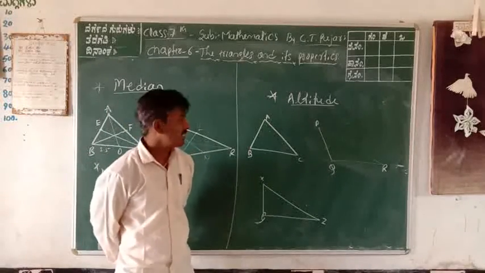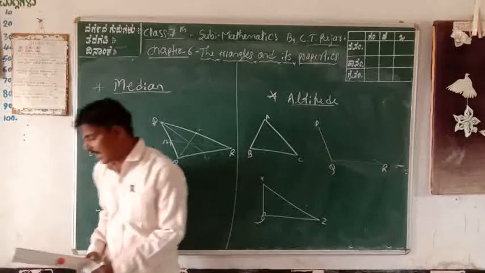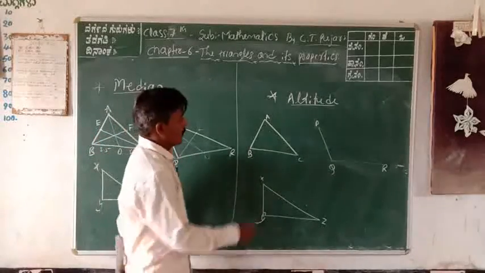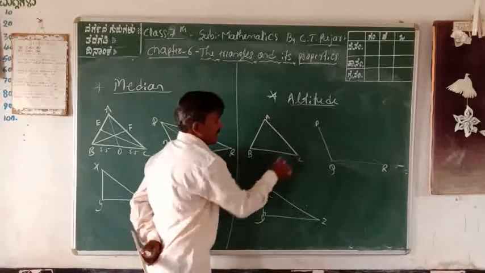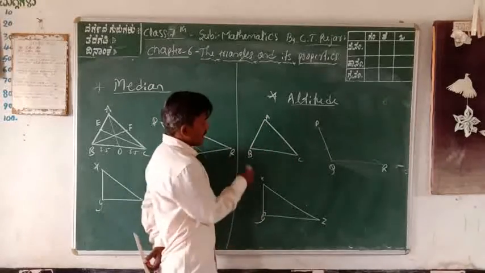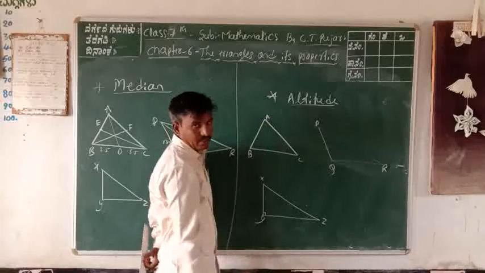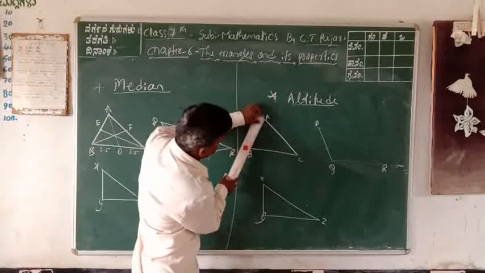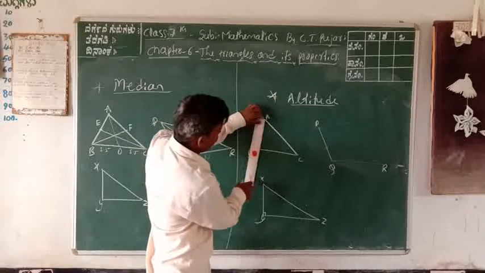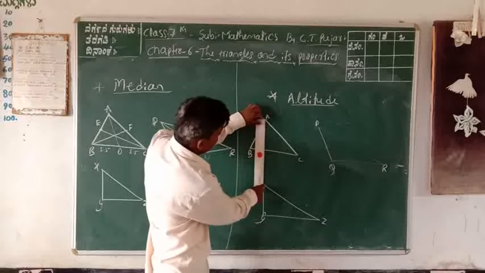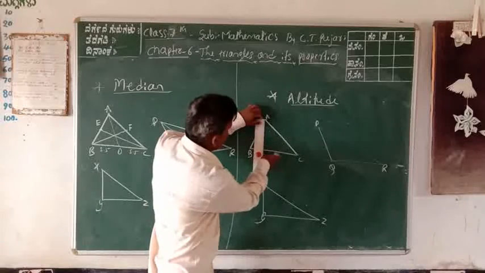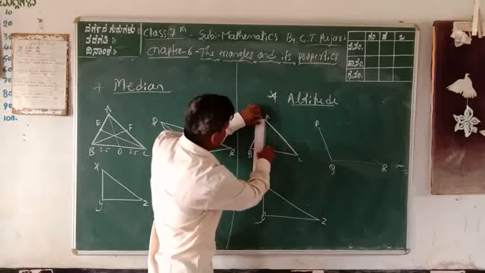Perpendicular height. For example, consider what perpendicular height is. You can take one practical: from point A to BC, you can take the perpendicular height. Consider this line, this is not perpendicular. This is also not perpendicular. This is exactly perpendicular.